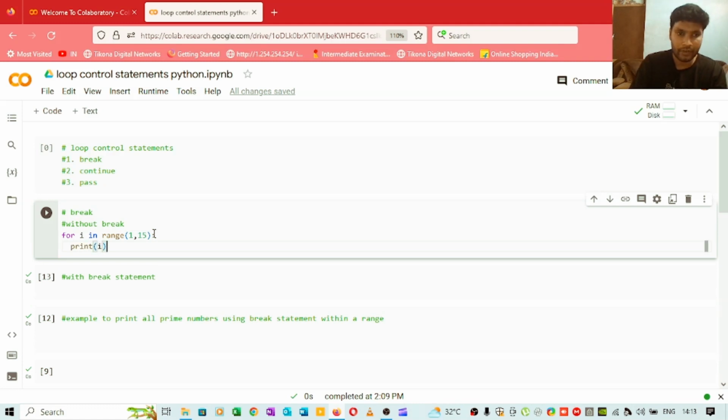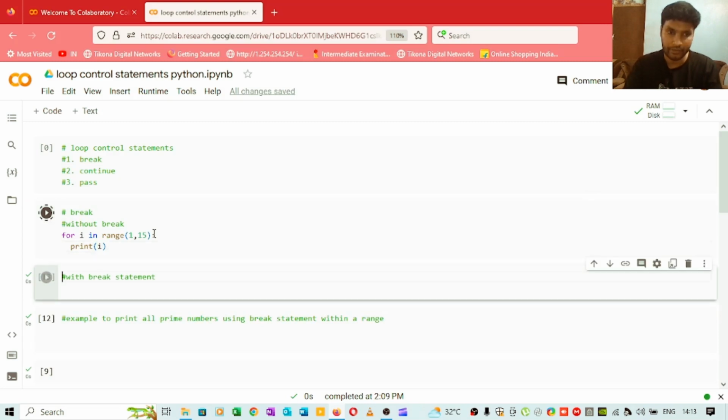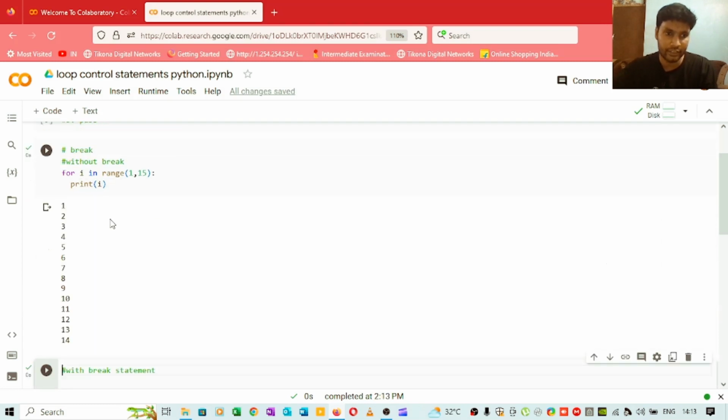If I run the cell, I'll get the output from 1 till 14: 1 2 3 4 5 6 7 8 9 10 11 12 13 14. Now suppose we want to break this loop at 10. We want to print from 1 till 10, and when the value of i is equal to 11, we simply want to break the loop and not print the output after that.